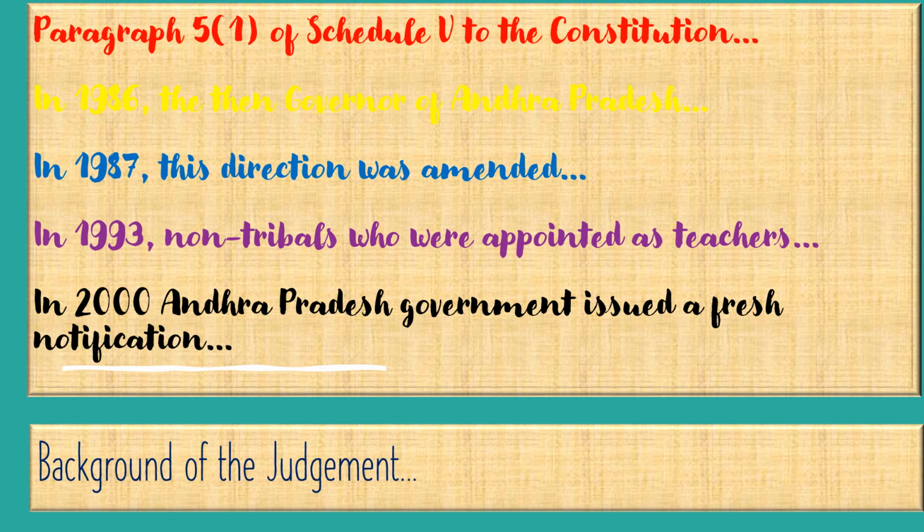Now let us understand what is this Schedule 5 to the Constitution of India. As per the constitutional provision under Article 244(1) of the Constitution of India, scheduled areas are defined as such areas as the President may by order declare to be scheduled areas, and this is as per paragraph 6.1 of the 5th Schedule of the Constitution of India.